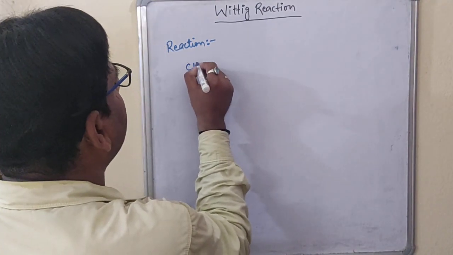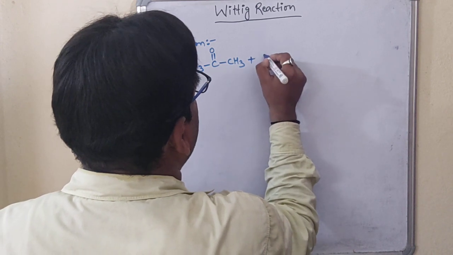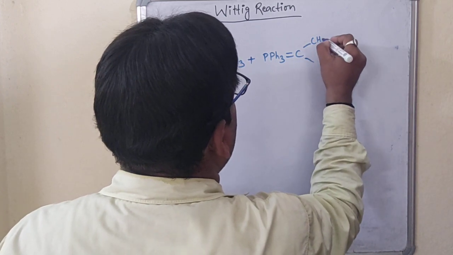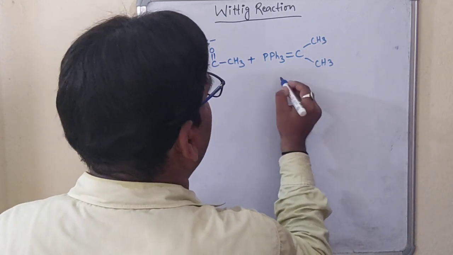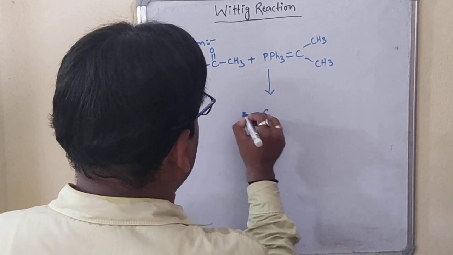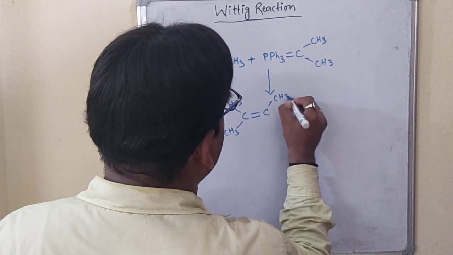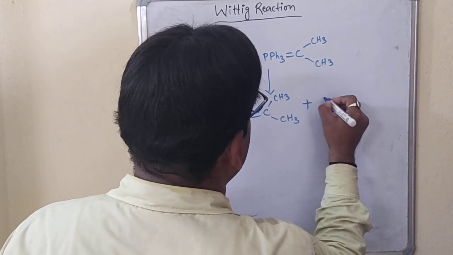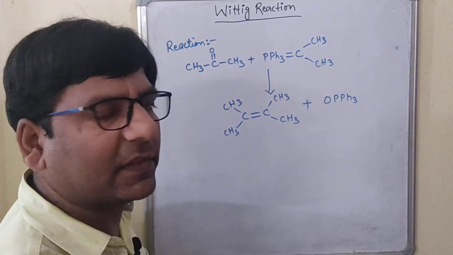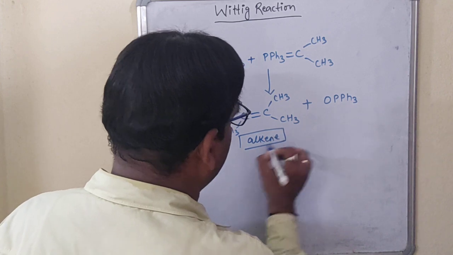For example, if I am taking CH3, C double bond O, CH3 plus CH3, CH3, it will give you CH3, CH3, CH3, here also CH3 plus... now this is alkene, that I have told you that this is the main product.